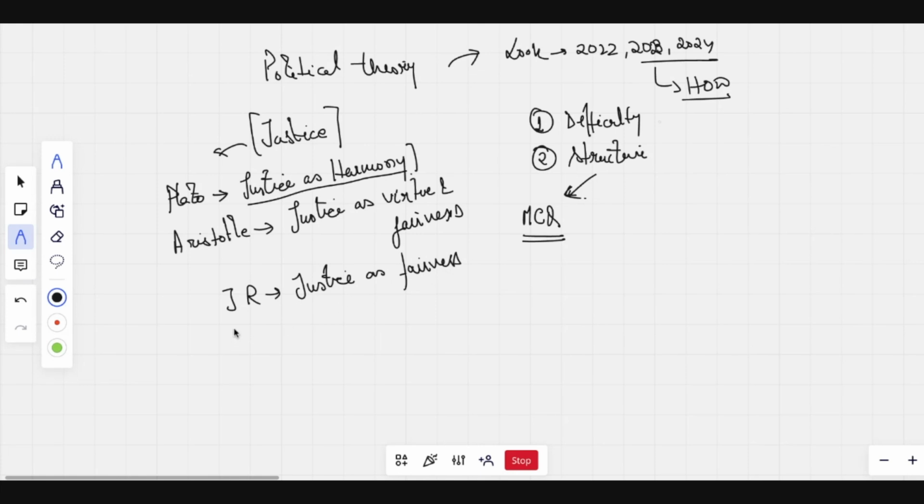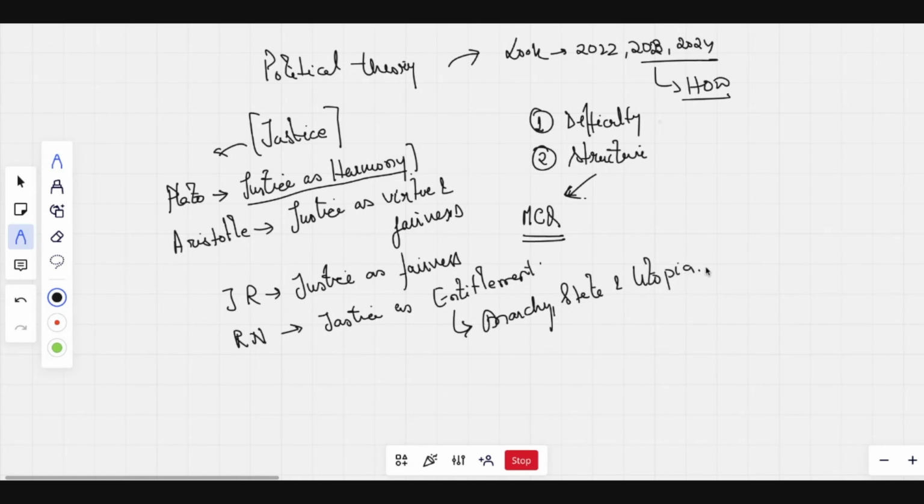How does Robert Nozick talk about justice? Justice as entitlement, right? In which book did he talk about justice as entitlement? Anarchy, State and Utopia. Yes, sir. Okay, this book was published in 1974.